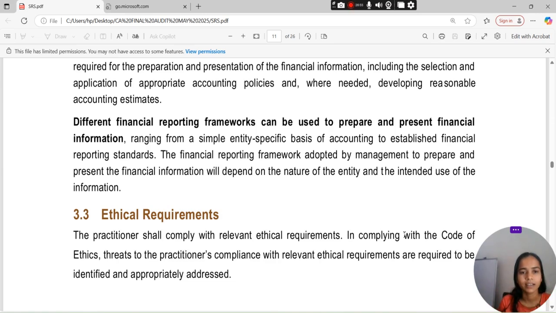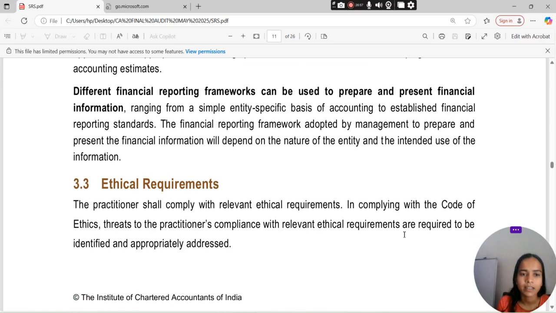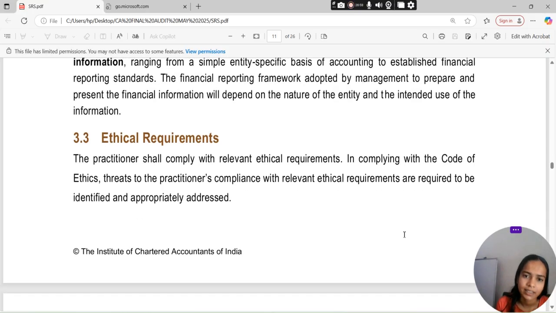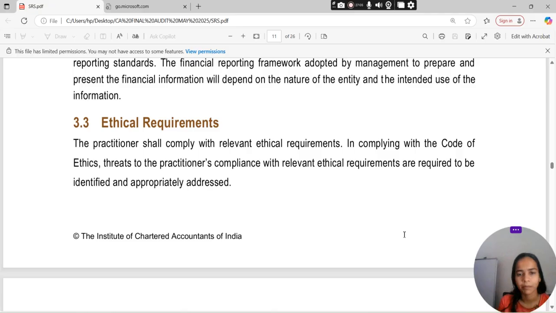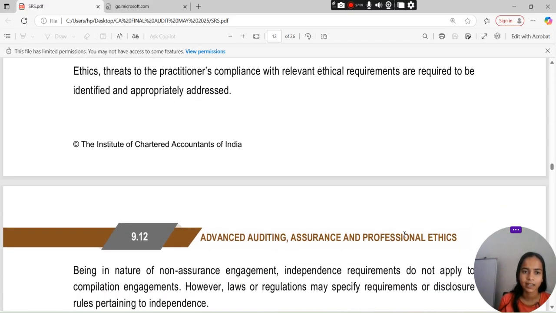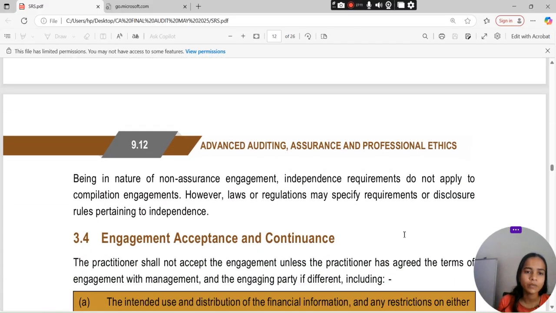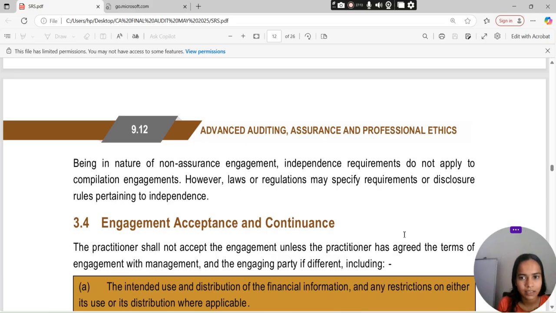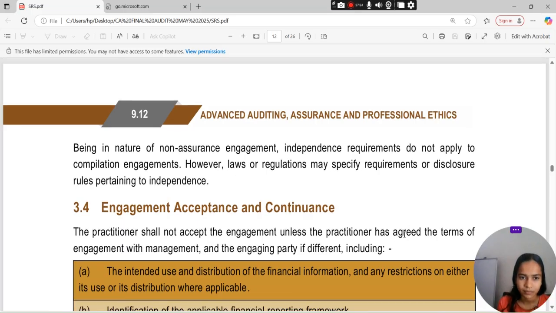Now comes the ethical requirements. The practitioner will comply with relevant ethical requirements, in complying with the code of ethics applicable to the practitioner. Compliance with the relevant ethical requirements is required to be identified and appropriately addressed. Being in the nature of a non-assurance engagement, independence requirements do not apply to a compilation engagement. However, laws or regulations may specify requirements or disclosure rules pertaining to independence.